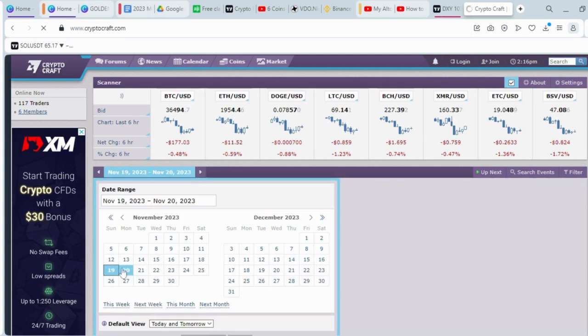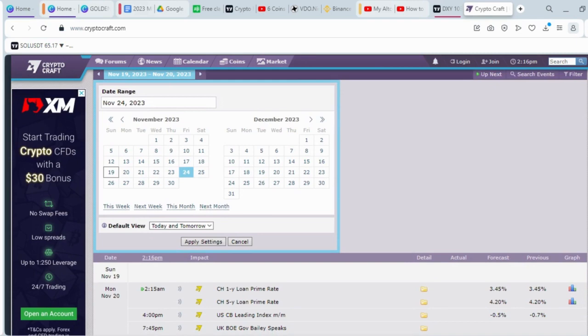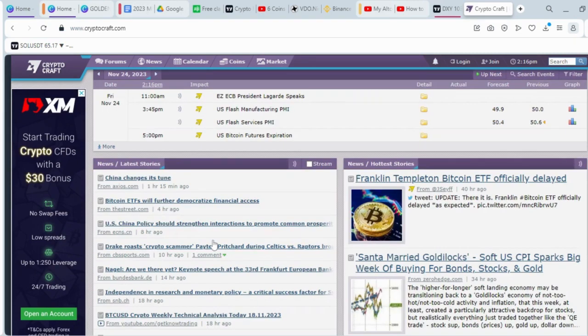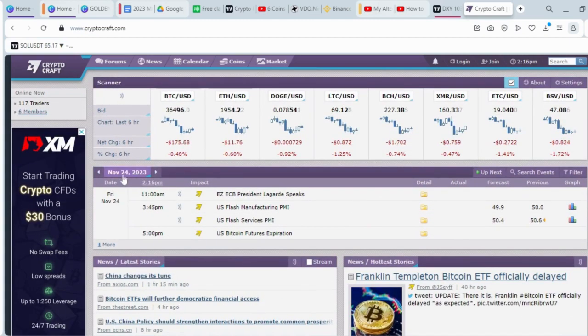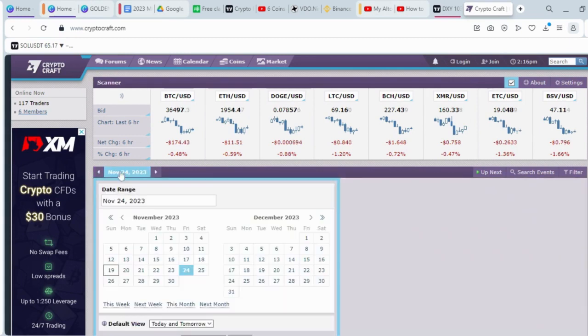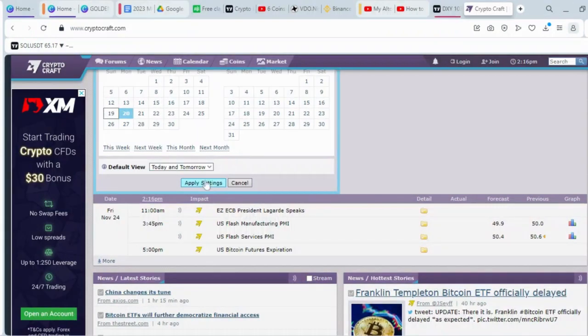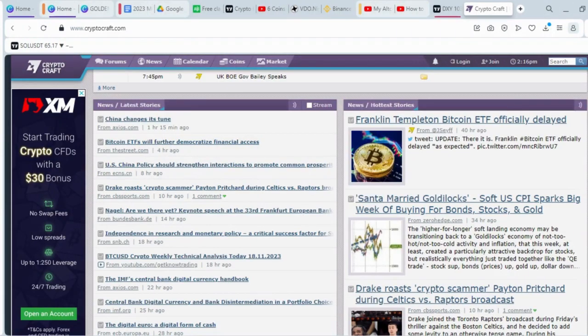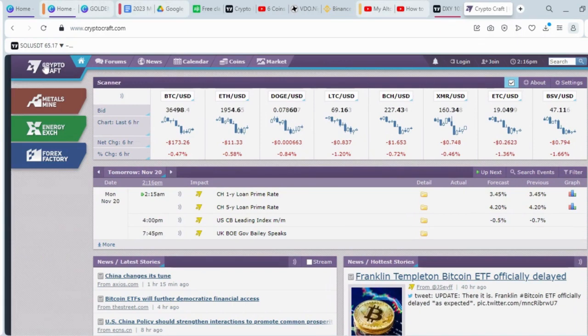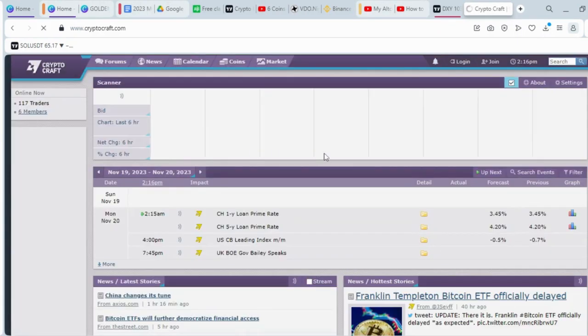Our first day is Sunday through to Friday, those are what we are filtering. So we can now see the fundamentals of the market and what's going to happen. From here, you can realize that there's not much strong news. But for me, I always look for news that has to do with the US dollar itself. There's not much activity on Crypto Craft, but for forex, there are lots of fundamental news that has to do with the dollar. So most of the time I prefer to check my Forex Factory.